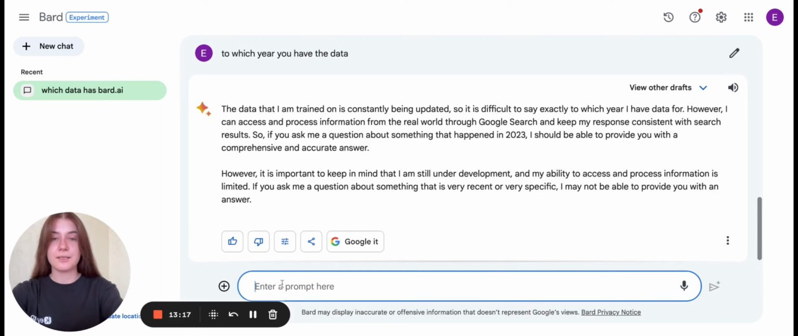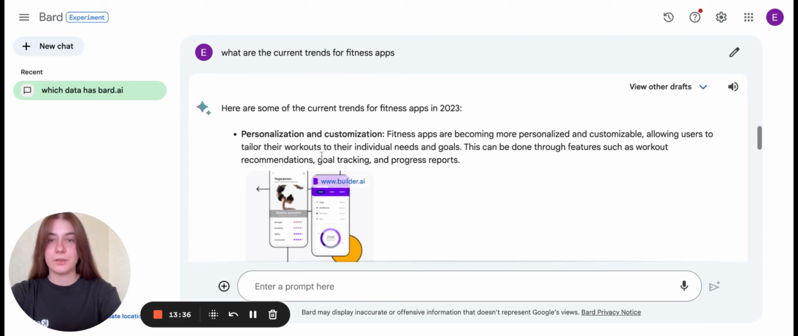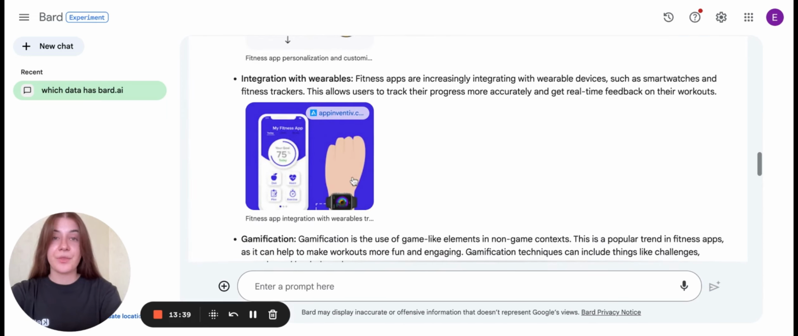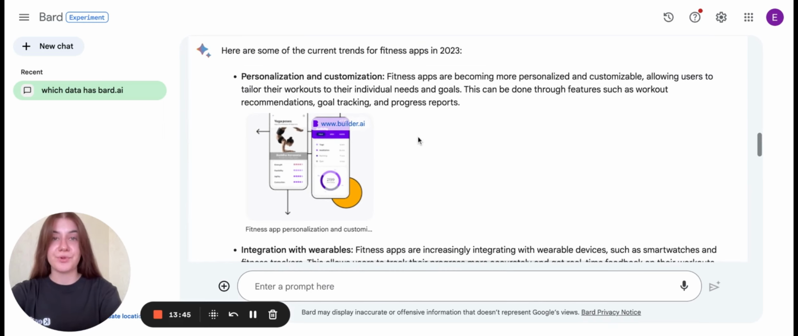So let's try to ask about the current trends for fitness apps. And let's see the answer. BERT generates some information, and there is a difference. First of all, we may see that BERT is able to provide some pictures. It doesn't generate these pictures, it just takes them from Google, but anyway it can give you examples if it mentions some particular information.